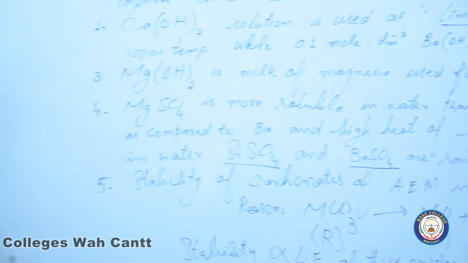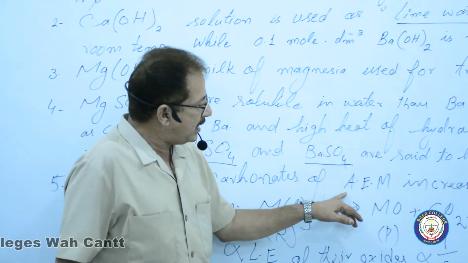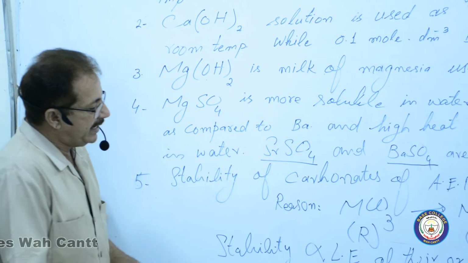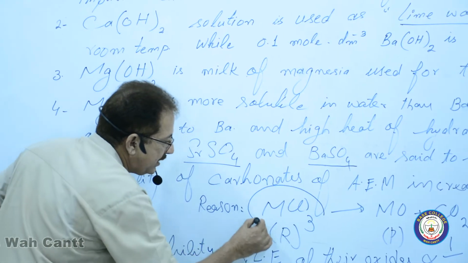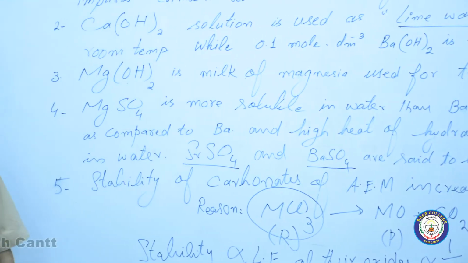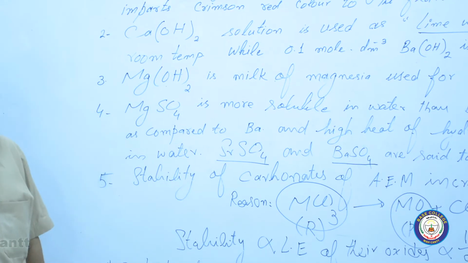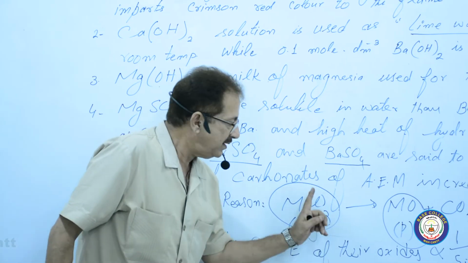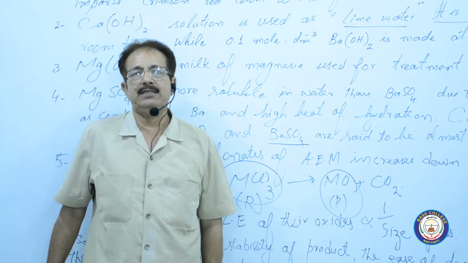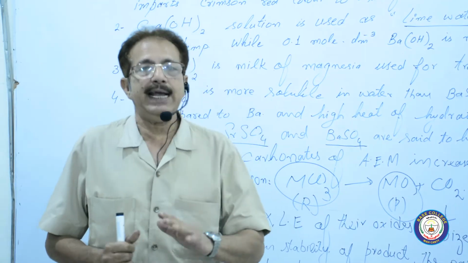The next, stability of carbonates of the alkaline earth metal increases down the group. Reason: here we have to keep in our minds two things, the reactant metallic carbonate and the product, oxide of that metal ion. We have to check the oxides of the metal ions, alkaline earth metal oxides, its lattice energy.